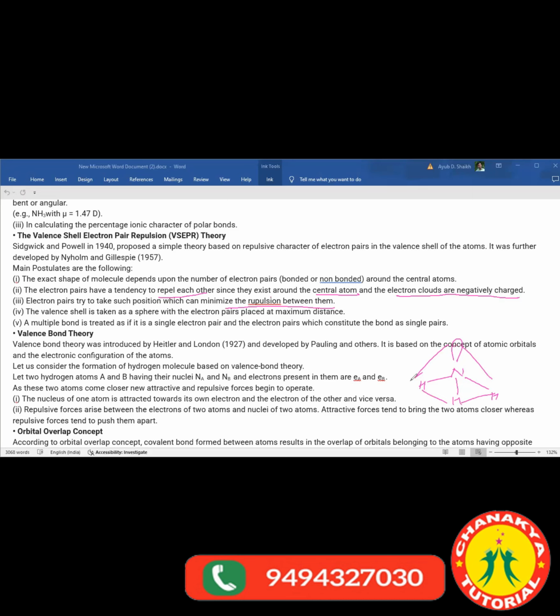Then the multiple bond is treated as if it is a single electron pair, and the electron pairs which constitute the bond are treated as a single pair. So a multiple bond also you have to take as a single bond while confirming the structure in VSEPR theory. Triple bonds also you have to treat as if they are a single electron pair. Clear? Yes, ma'am. You need to keep that in your mind.